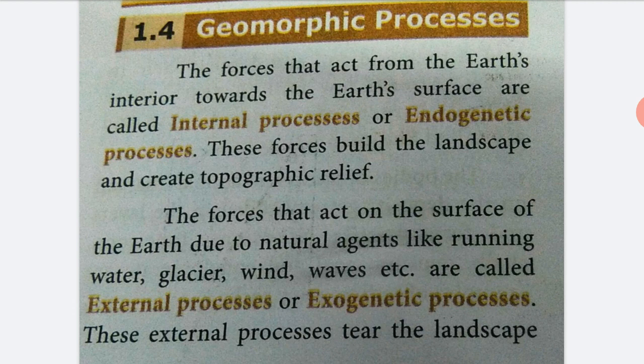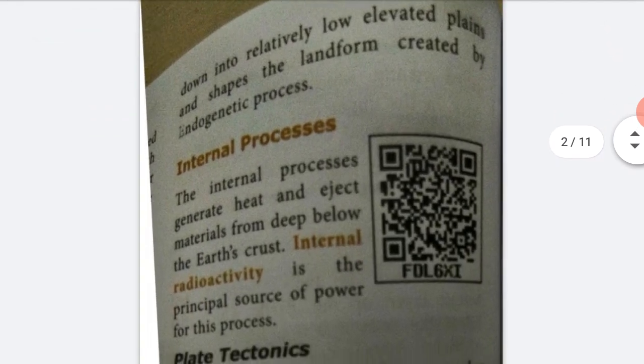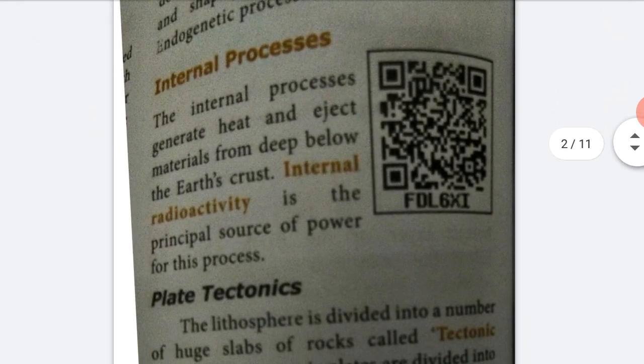The forces that act on the surface of the earth due to natural agents like running water, glaciers, wind, waves, etc. are called external processes or exogenetic processes. These external processes tear the landscape down into relatively low elevated plains and shape the landforms created by the endogenetic process.